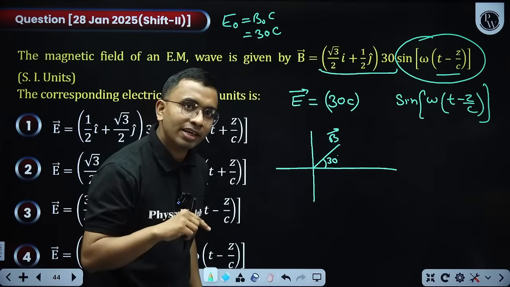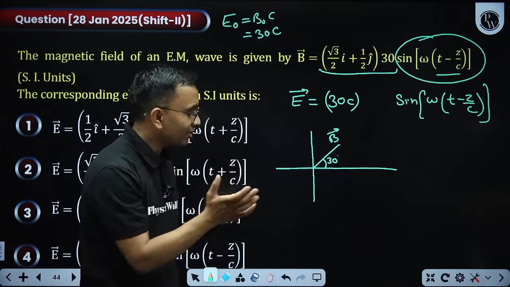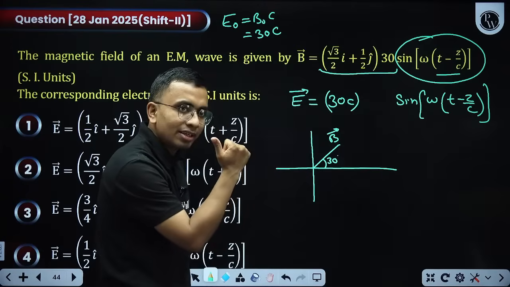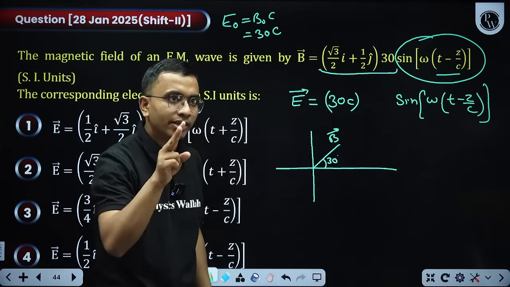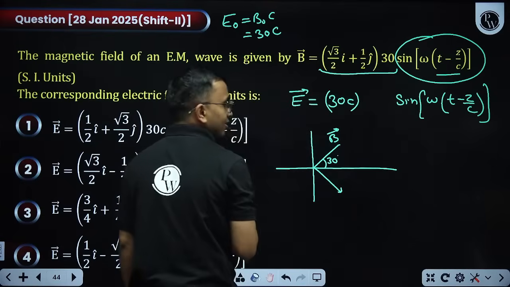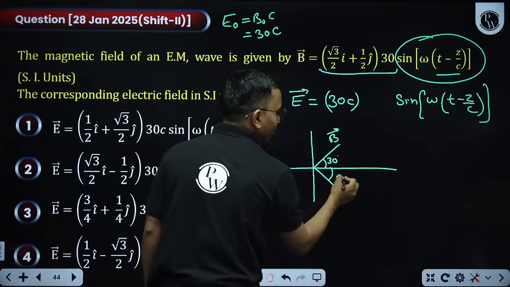In which direction should the electric field oscillate such that E cross B will come out along the Z axis, and electric field and magnetic field oscillate in planes perpendicular to each other, we know that. So the electric field should oscillate in this direction, and this angle will be equal to 60 degree.